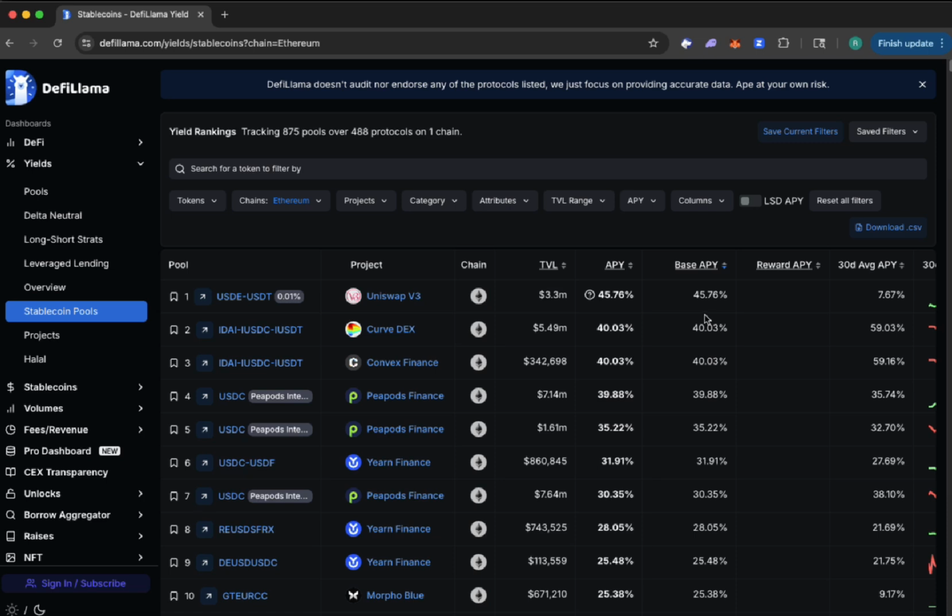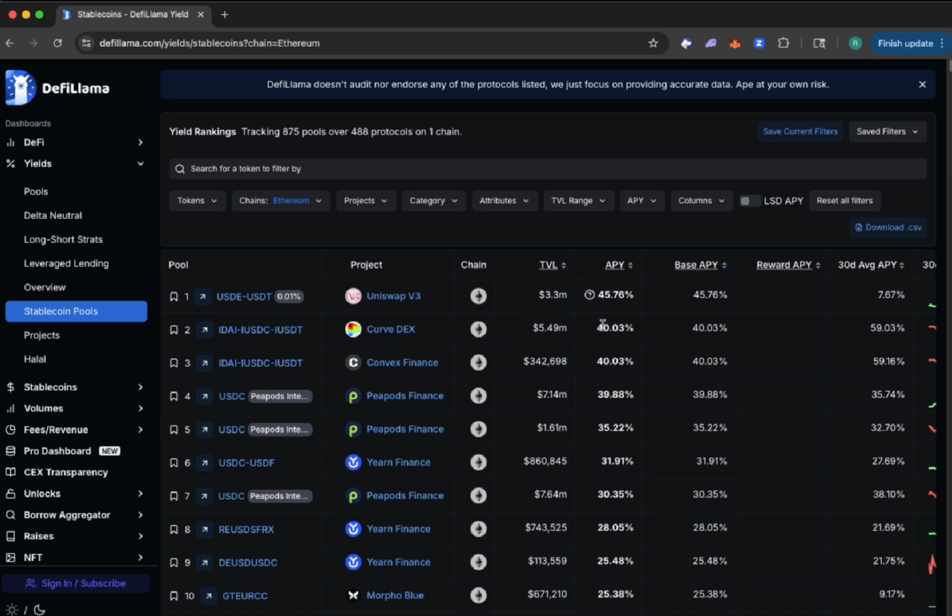Here's the highest base APY, which is Uniswap. This pool combination of USDE and USDT has $3.3 million in total value, which is really good. I mean, that means it's a well-funded pool in Uniswap. It pays 45.76% at the moment, and that's the base. There's no rewards, which means Uniswap isn't giving you a UNI token. It's actually paying you out in these two tokens, USDE and USDT.